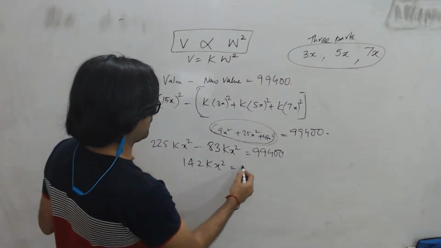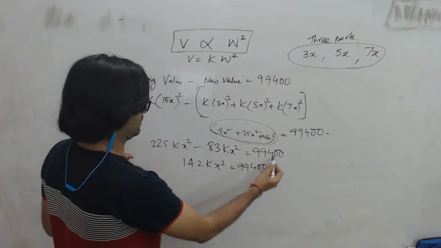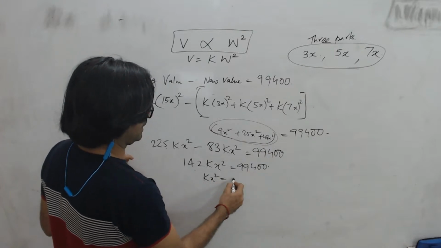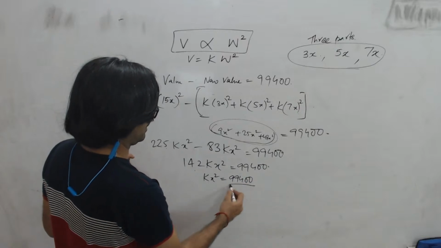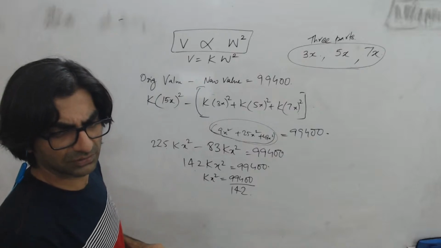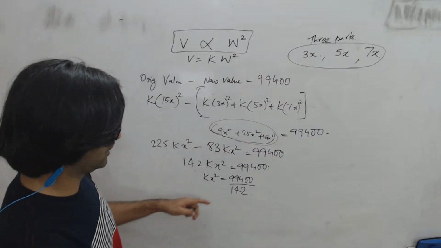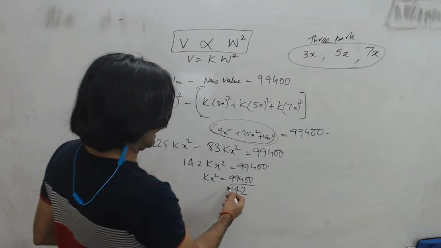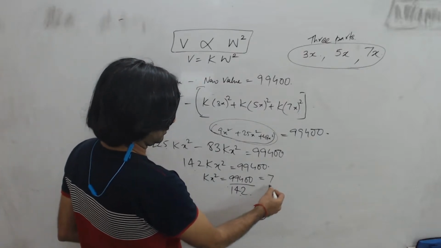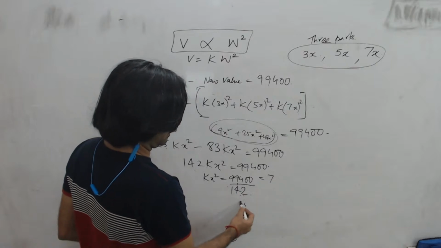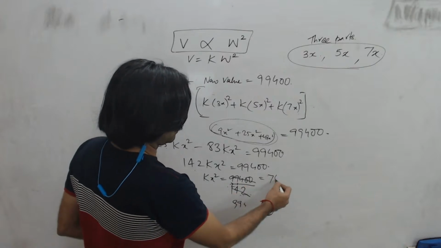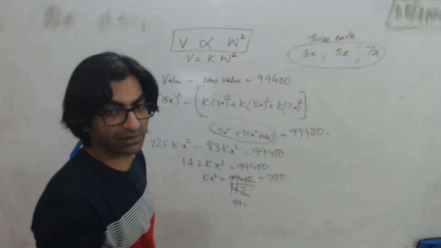is equal to 99,400. So obviously I'll get the value of kx square. And 99,400 divided by 142 should get solved out, right? So I'll just directly multiply. 7 2s are 14, 7 4s are 28 plus 1, 29, 7 2s are 14, so it's exactly equal to 700 times 7. So kx square is 700.